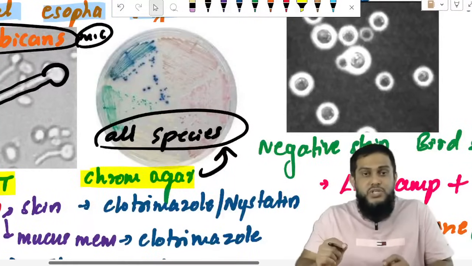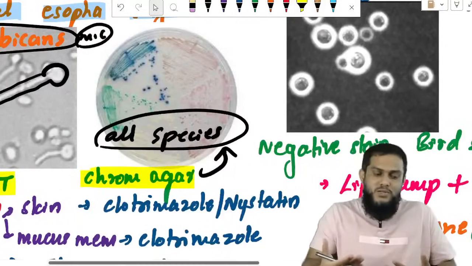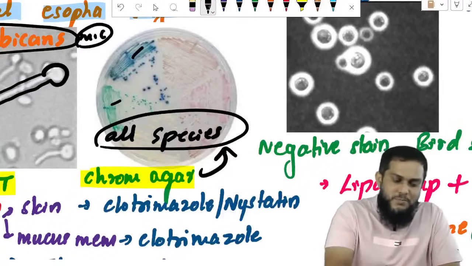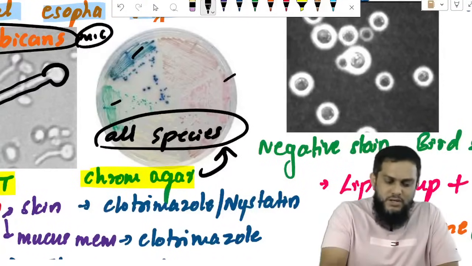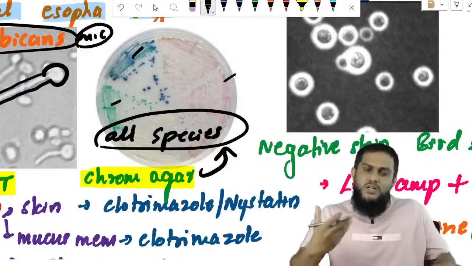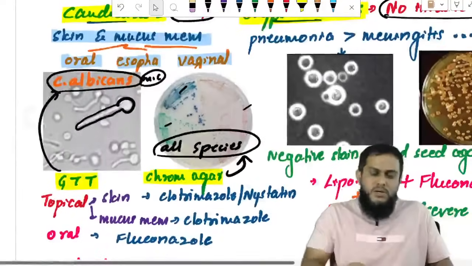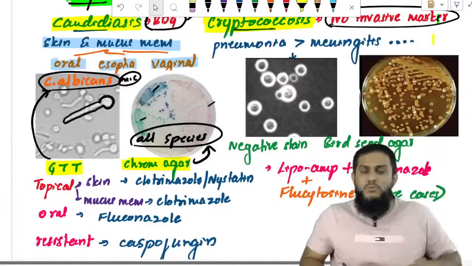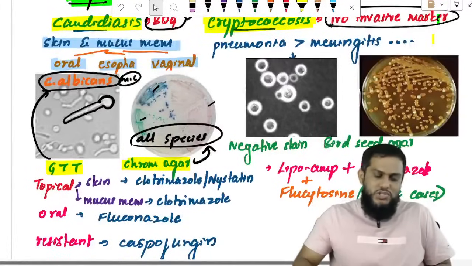Green is albicans, purple is tropicalis, pink is krusei, cream is glabrata. But remember, the germ tube test identifies only albicans, which produces a germ tube, and chrome agar can identify all the species.